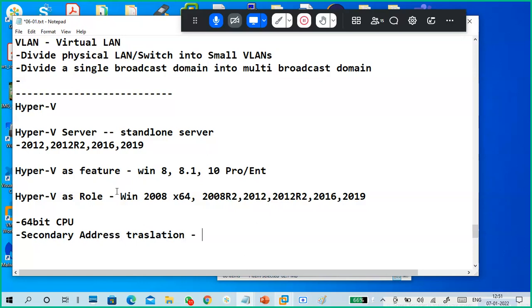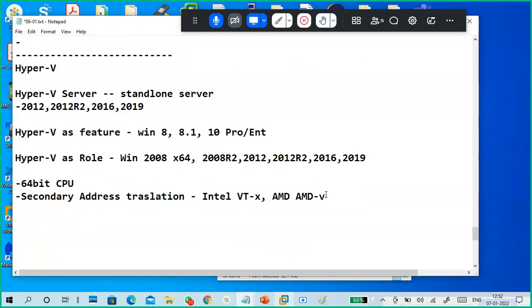It means Intel VT-x must be enabled, or in AMD, AMD-V must be enabled.